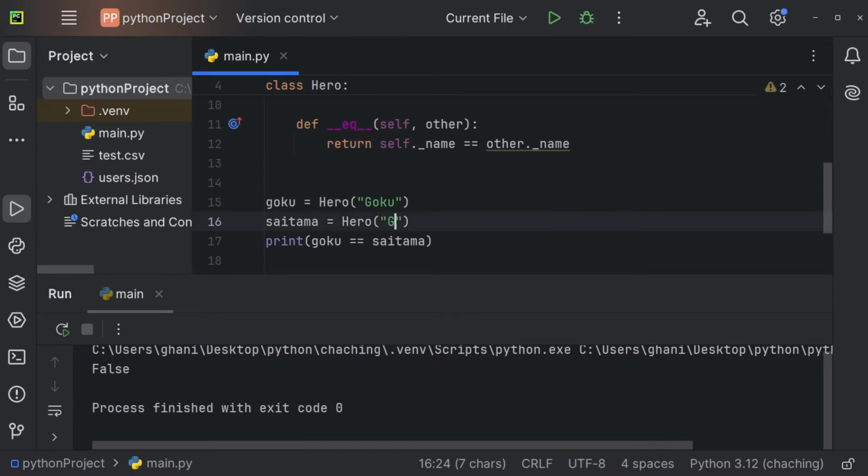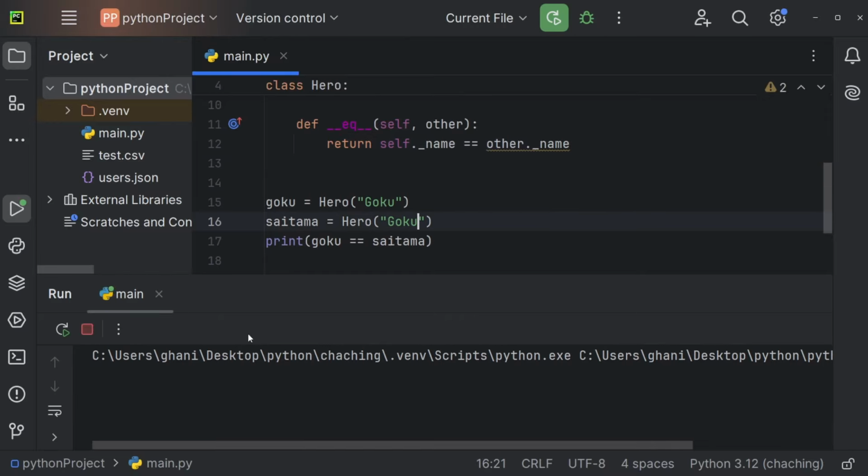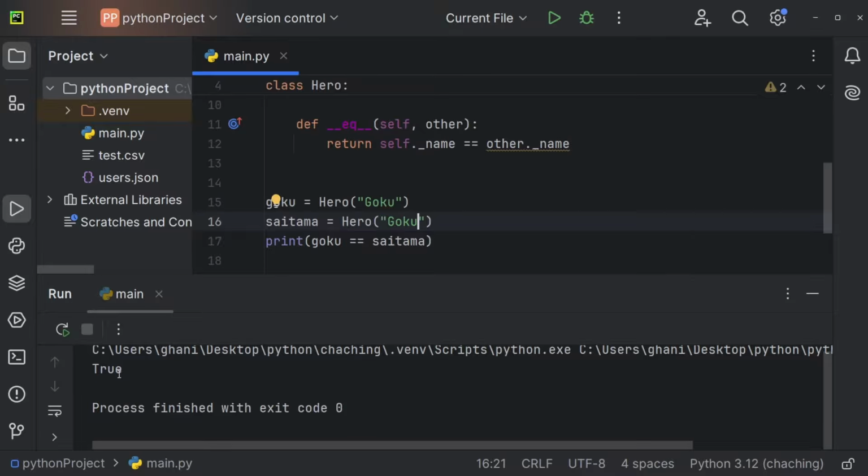But if now Saitama would also have the name Goku, and we run this again, you can see we're getting true in the console. So by overriding the dunder equal method, you can define custom behavior when comparing two objects.